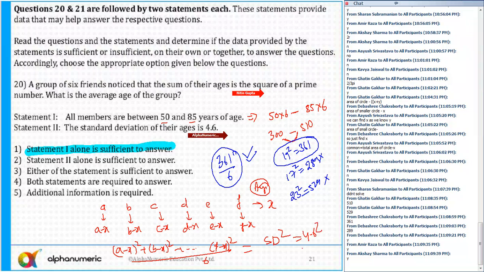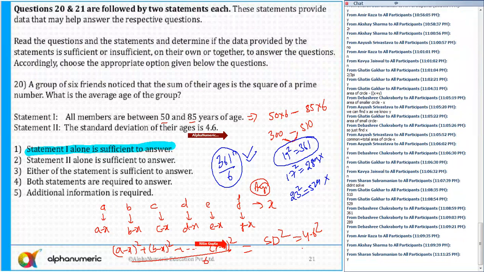But as X is not known, and A, B, C, D, E, F are not known, can you find out the answer? The answer is simply no. So the second statement is not sufficient. Only the first statement is sufficient. So is that clear to all of you? Can I move to the next question? Okay.